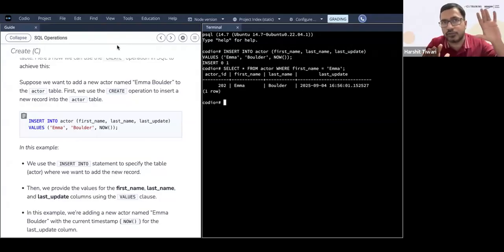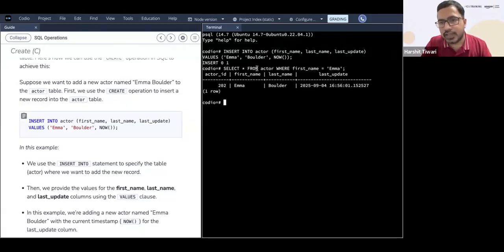That's not part of SQL or the database, because in a real database, once you insert it, it will persist. It is durable, the ACID properties that you saw. So it'll stay there. But in this particular case, because we are working in Codio, if you refresh, it is gone. Then you'll have to insert it again, because we are doing practice over here.